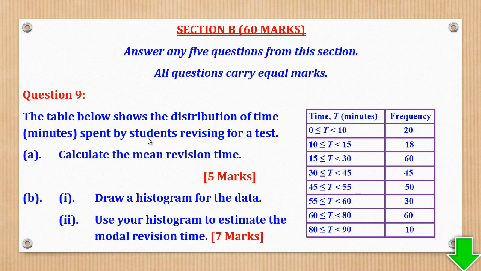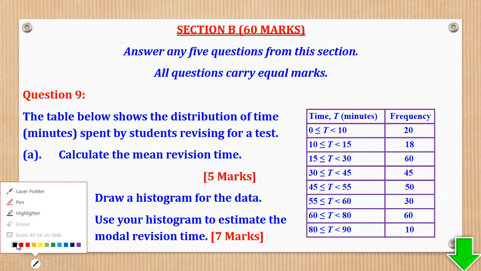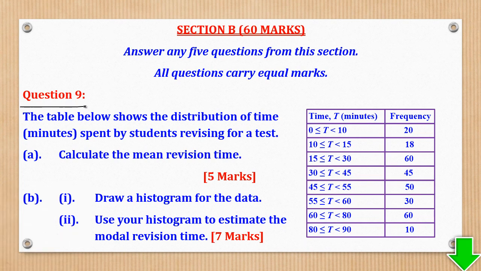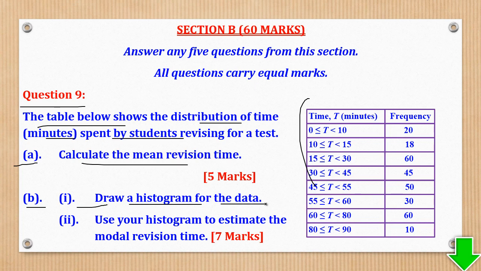Now we are good to start on section B. Section B also has 8 questions and you answer any 5. But for the sake of revision, we shall answer all. So question 9 says, the table below, which is this now, shows the distribution of time in minutes spent by students revising for a test. Part A, calculate the mean revision time. And part B, Roman 1, draw a histogram for the data.